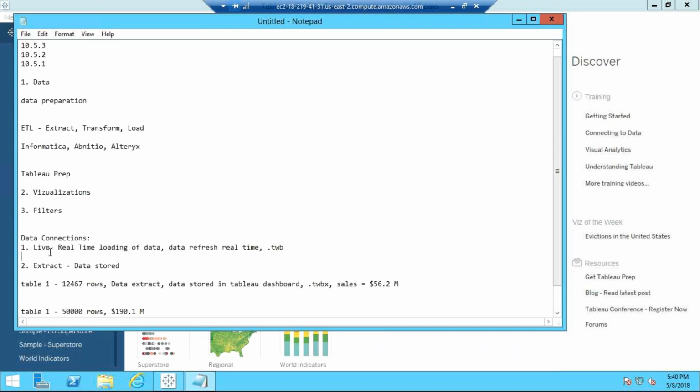Cons: when you have a huge volume of data, your performance will be degraded. Obviously, when you have a huge volume of data and it has to refresh all the data again and again, it will consume some memory. Your server memory will be consumed. So that's the reason.